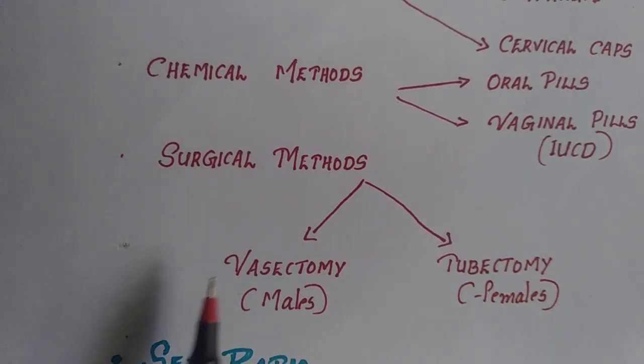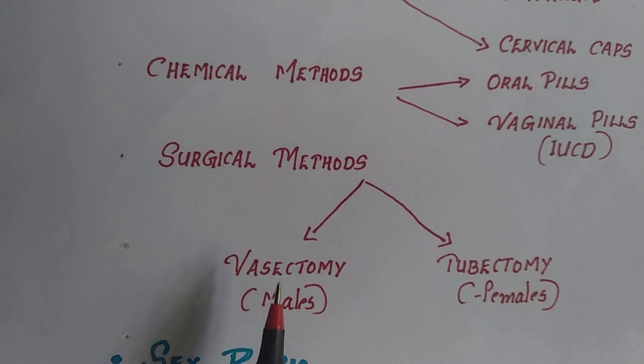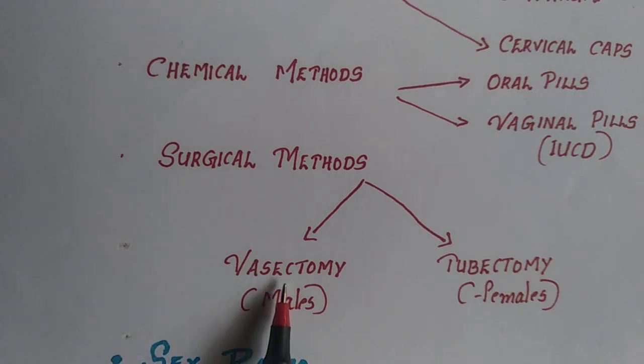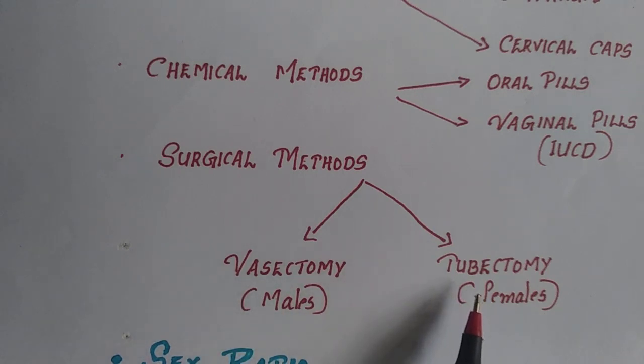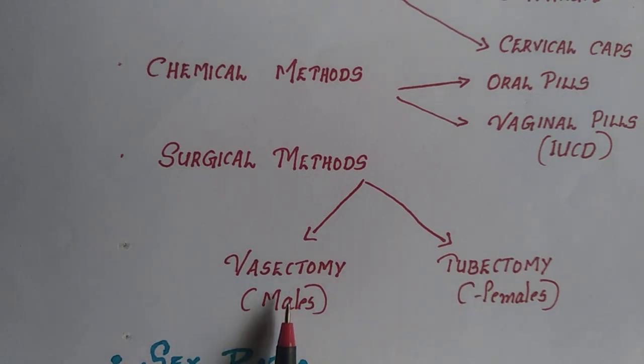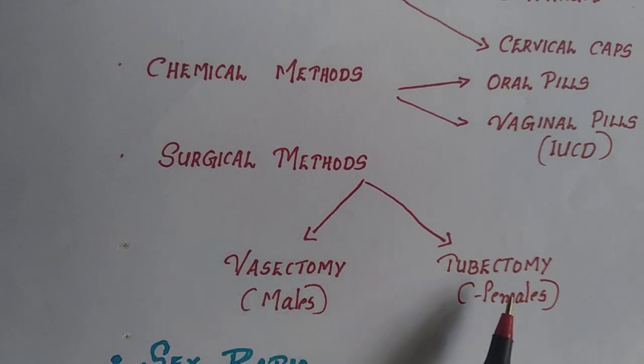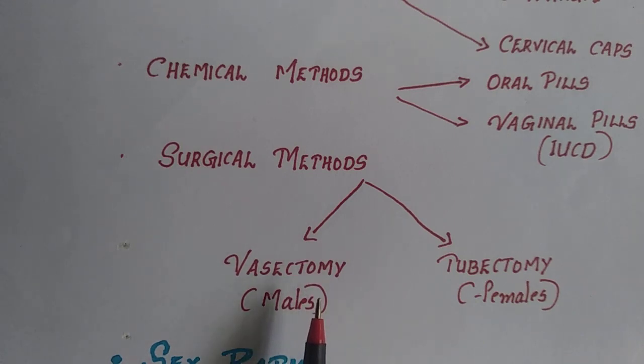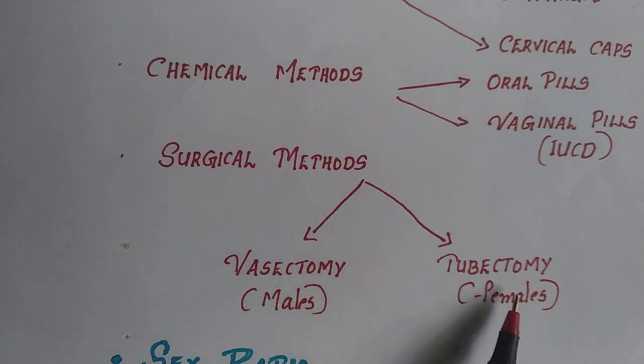Now next regarding surgical methods. Surgical methods include vasectomy and tubectomy. In these methods, a small portion of the vas deferens, which, as you know, is a part of the male reproductive system, and the fallopian tube, a part of the female reproductive system, is surgically removed or tied. This surgery is called vasectomy in males and tubectomy in females.